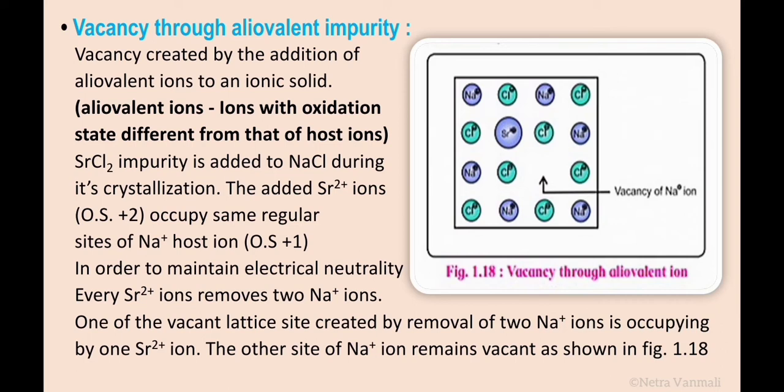For example, this is the diagram showing the crystal of NaCl: Na plus ion, Cl minus ion, Na plus ion, Cl minus ion, a regular repeating arrangement of Na plus ions and Cl minus ions. In the crystal of NaCl, during the crystallization, SrCl2 impurity is added.